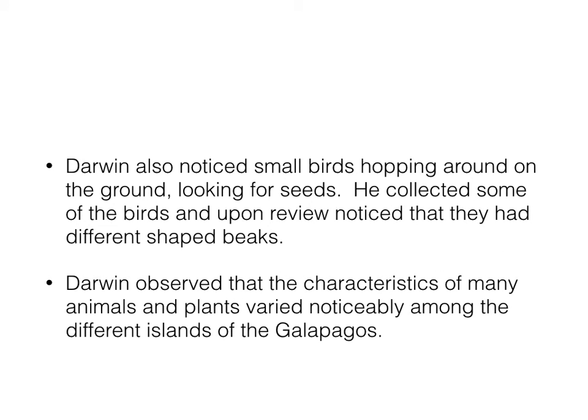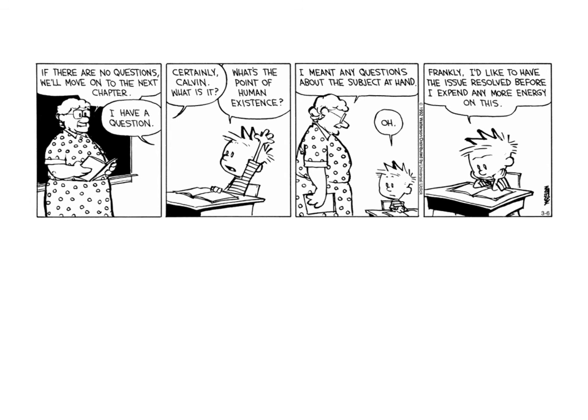Darwin also noticed small birds hopping around on the ground looking for seeds. He collected some of the birds and noticed how they had different shaped beaks. Darwin observed that the characteristics of many animals and plants varied noticeably among the different islands. So he saw these birds, and they are the most important thing to his theory, because he saw that based on the different islands with different seeds and different foods, the beaks were similar on different islands, and they were specialized to the food source.